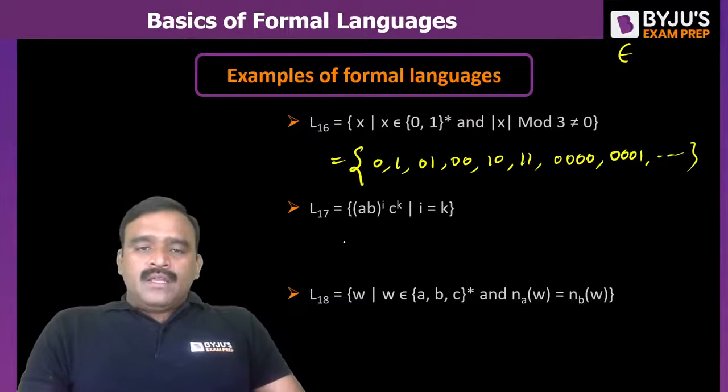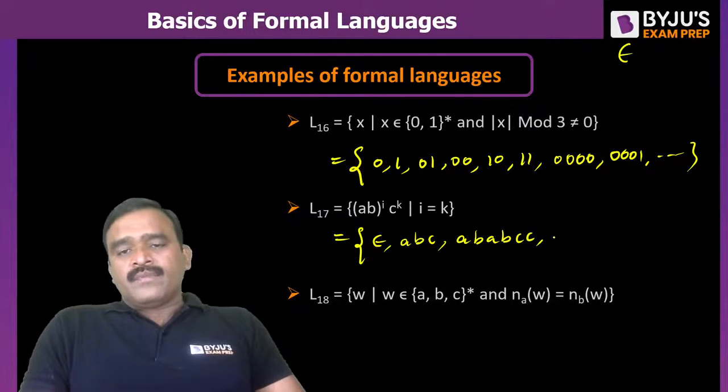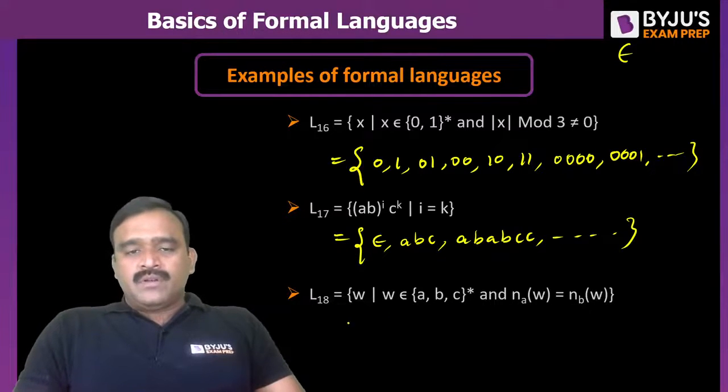And AB whole power i, C power k, i is equal to k. So for every AB, a C should come. Epsilon is also possible, with i value 0 and k value 0. So AB followed by C, and ABAB followed by CC. For every AB, one C should come.